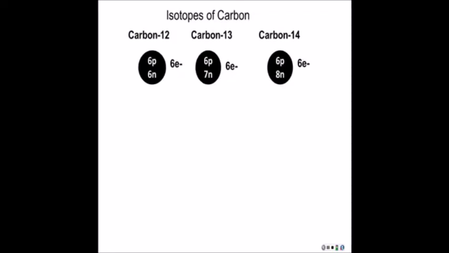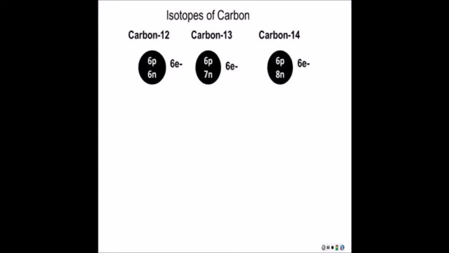Now, because the number of neutrons is different, some of these isotopes will be radioactive. And as it turns out, it's carbon-13 and 14. Both of those nuclei are unstable, and they release radiation as they try to get the number of neutrons and protons in a better ratio. Carbon-12 makes up almost all the carbon that we see on this planet.